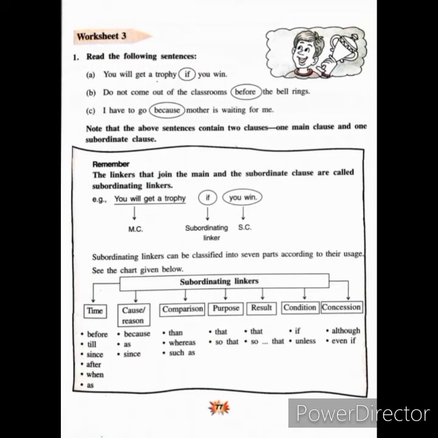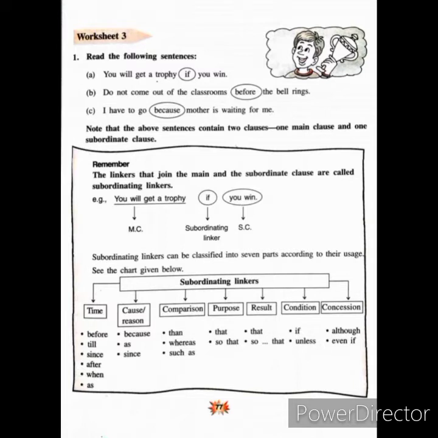Now next is the linker that joins the main clause and subordinate clause. They are called subordinating linkers. For example, you will get a trophy if you win. In this sentence, you will get a trophy is our main clause, you win is our subordinate clause, and if is our subordinating linker. We have already discussed main clause and subordinate clause in our previous chapter, that is chapter number 5. So I hope that is clear to you.